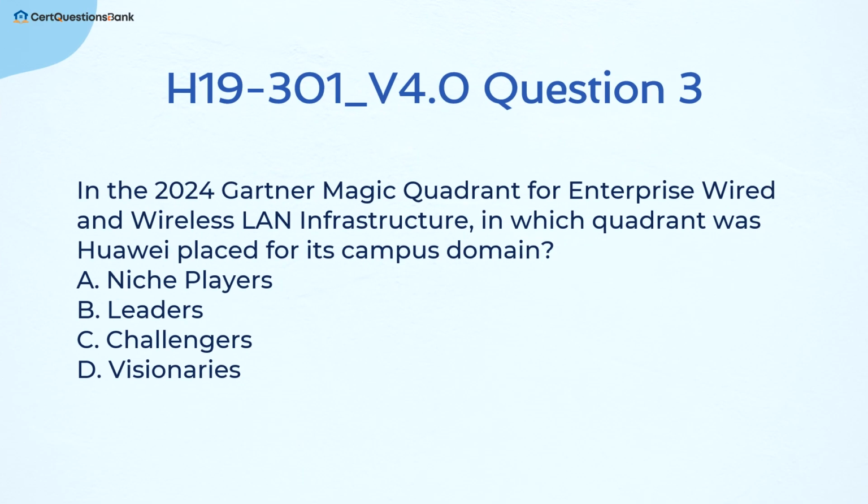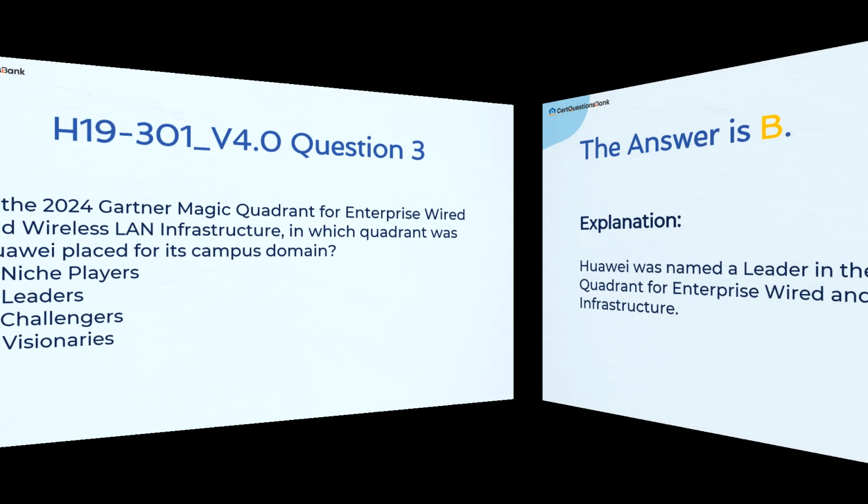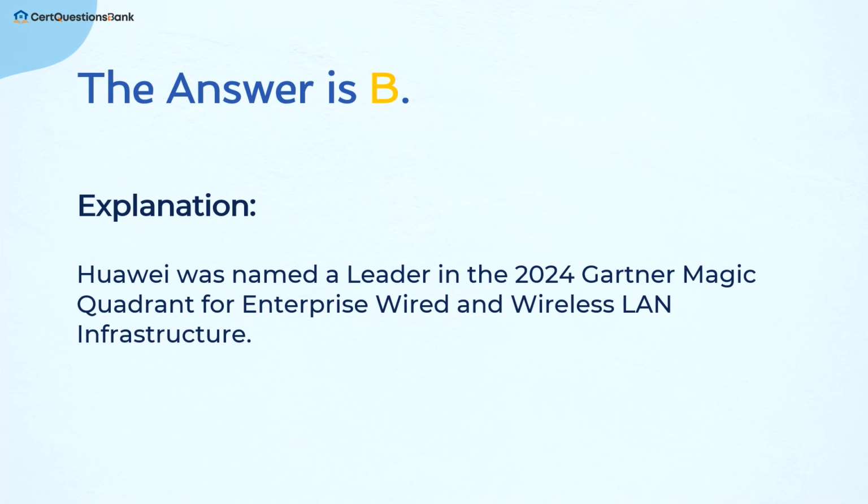In the 2024 Gartner Magic Quadrant for Enterprise Wired and Wireless LAN Infrastructure, in which quadrant was Huawei placed for its campus domain? A. Niche players. B. Leaders. C. Challengers. D. Visionaries. The answer is B. Huawei was named a leader in the 2024 Gartner Magic Quadrant for Enterprise Wired and Wireless LAN Infrastructure.